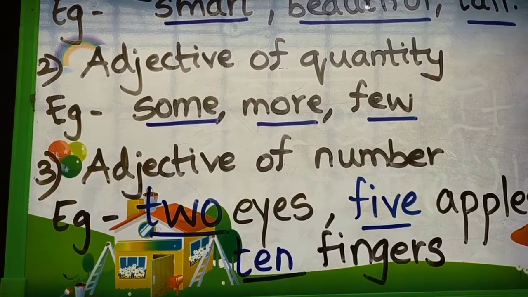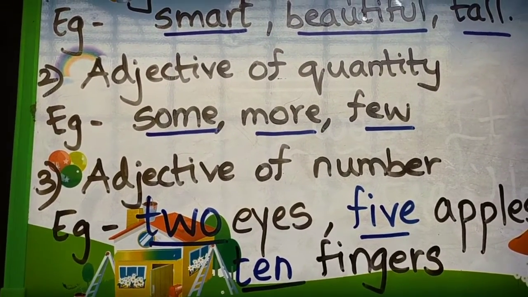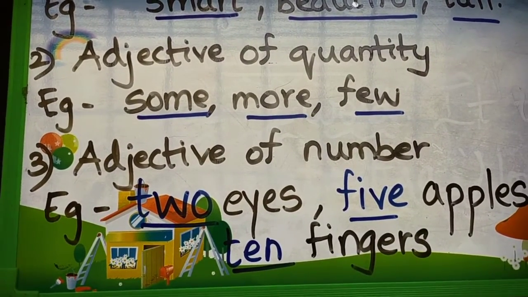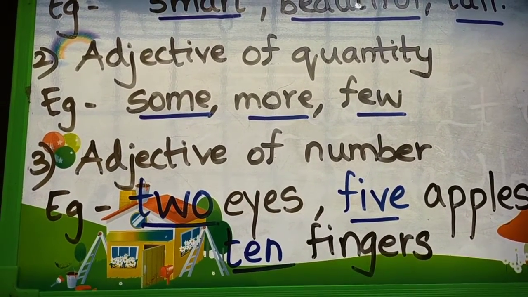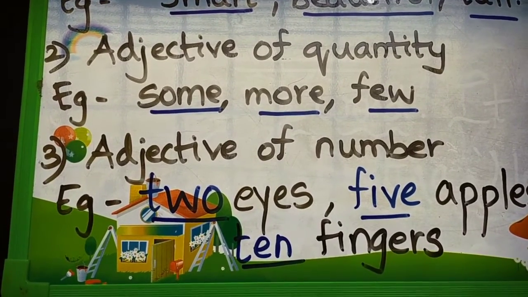For example, if I tell you she brought some bananas for me, so I am telling you that she brought some bananas for me, but I don't know how many bananas she brought, but she brought some. So it tells us about the quantity without telling us the proper and exact numbers.